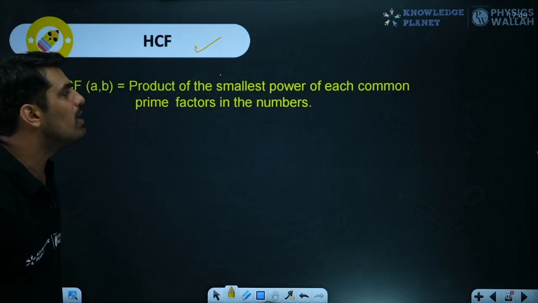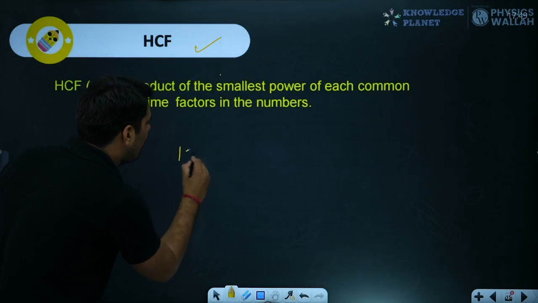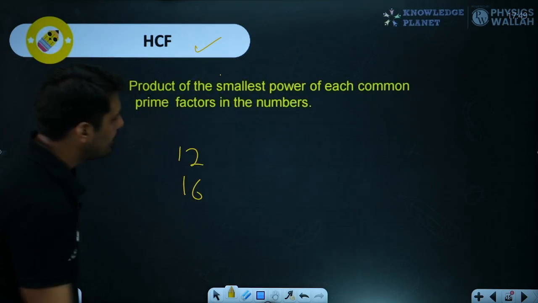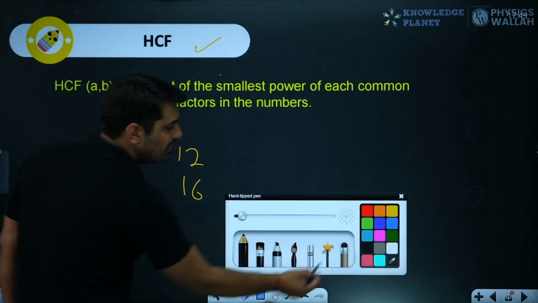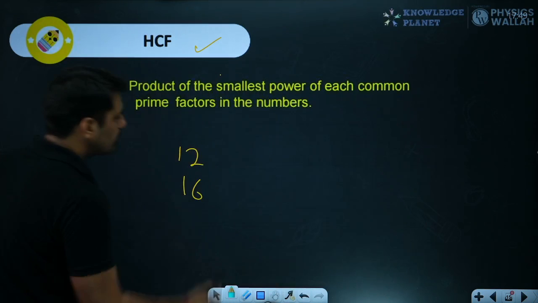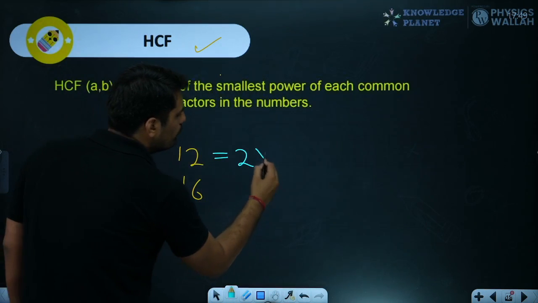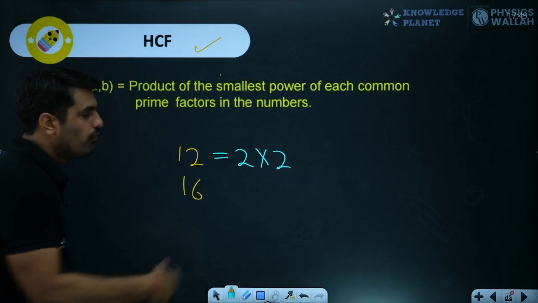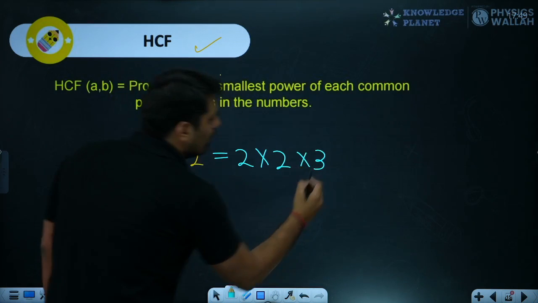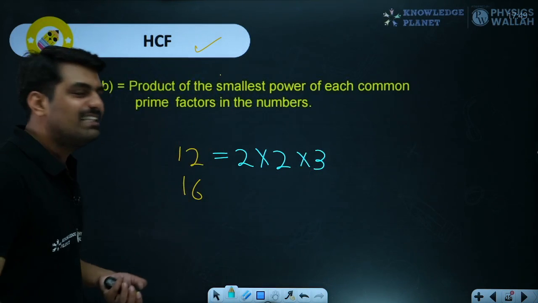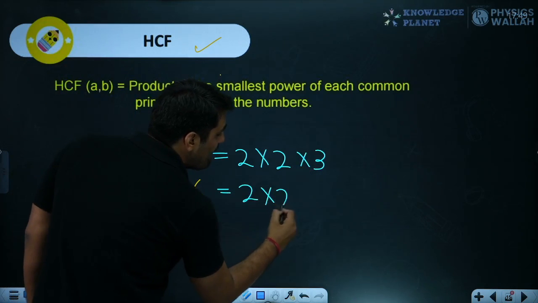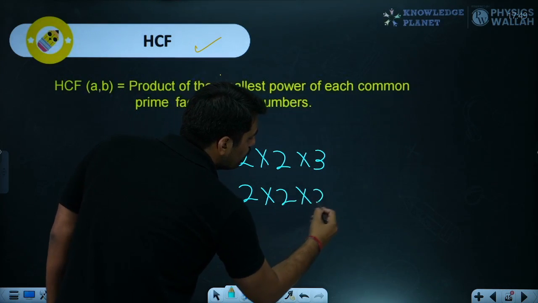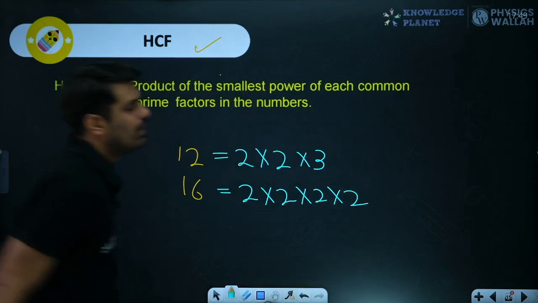Now, if we have two numbers, let's say 12 and 16, both composite, agree on this part. You can write the factors of these. 12 is 2 into 2, 2 into 2 is 4, 4 into 3 is 12. What about 16? 16 is basically a square number. You can always write it, so I'll write it in the form of prime numbers. 2 into 2 into 2 into 2. That is how you can write it.